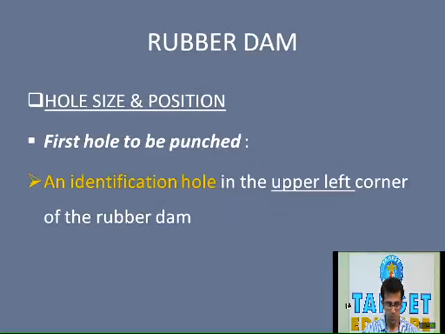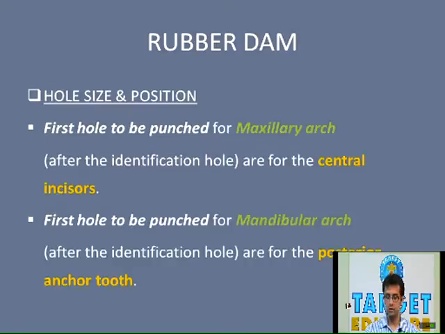Now going to the next slide. The question which has been asked in the AIPG 2006 paper. Please read the question. For a root canal therapy of a maxillary canine with distal caries, the isolation done is: second premolar to lateral incisor, first molar to opposite lateral incisor, adjacent two teeth on both sides, or only the tooth to be treated. Please read the question properly.